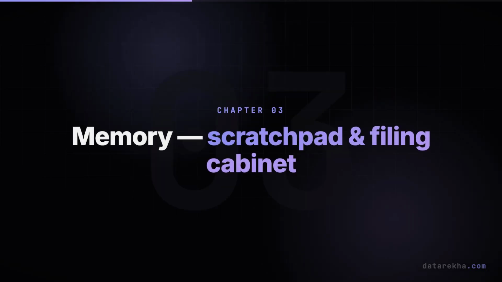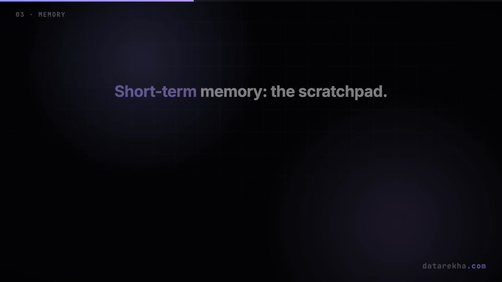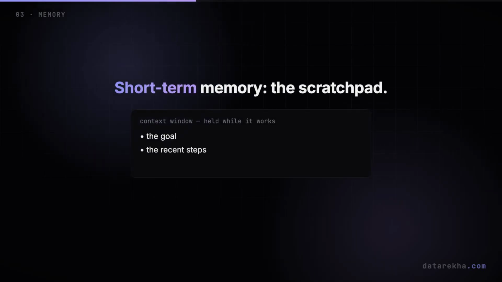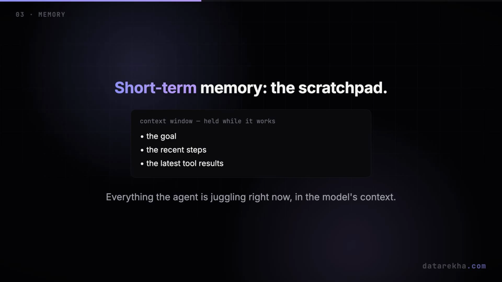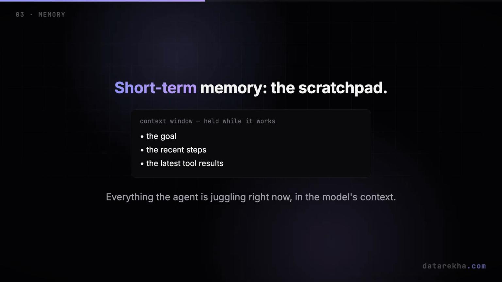To act over time, it needs memory. A single prompt forgets everything the moment it finishes. Agents can't afford that, so they're given memory, and it comes in 2 flavors. Short-term memory is the working context, the goal, the recent steps, and the latest tool results, all held in the model's context window while it works on the task.